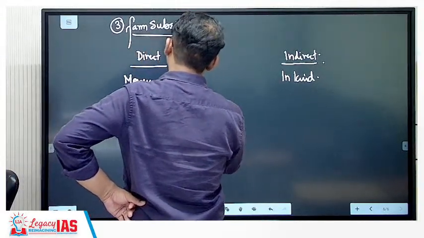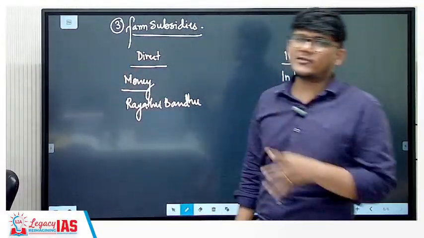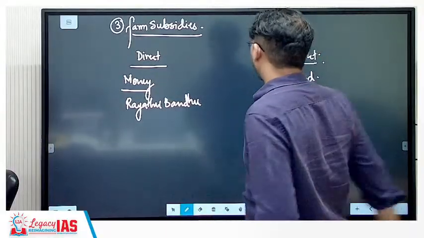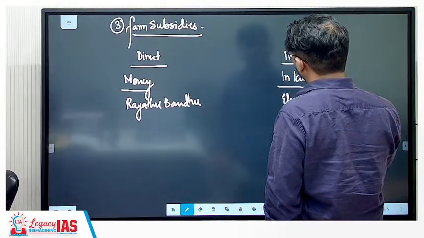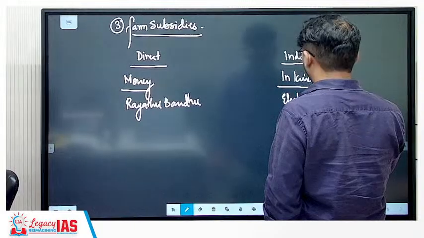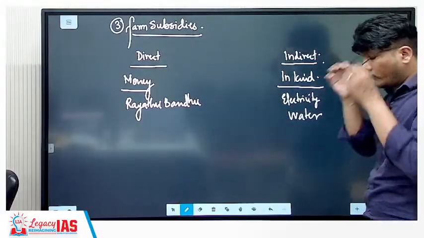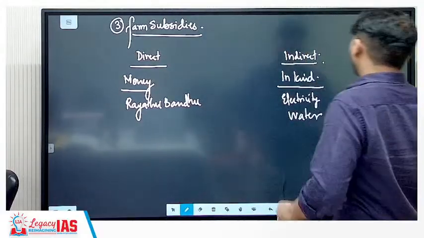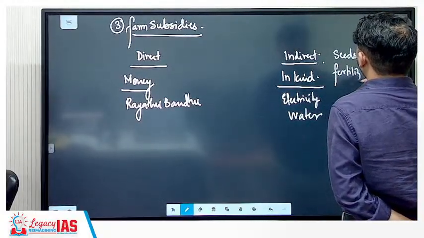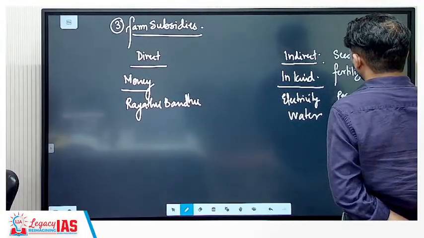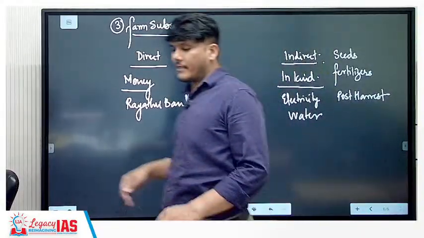Raitu Bandhu scheme of Andhra Pradesh, the Kalia scheme of Odisha. In the same manner, the cash transfer the government of India is doing to the farmers per hectare. In kind, for example, you are being given free electricity, free water, etc. Right? Now, in indirect also there can be schemes to produce the crops. So, for example, cheap seeds, cheap fertilizers, right? Also, for certain post harvest activities also the government can provide you certain subsidies. So these are the direct and the indirect subsidies.